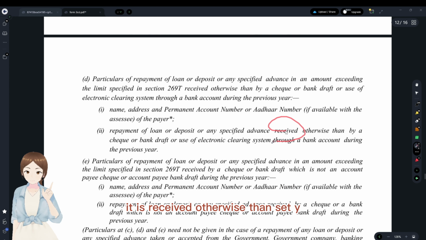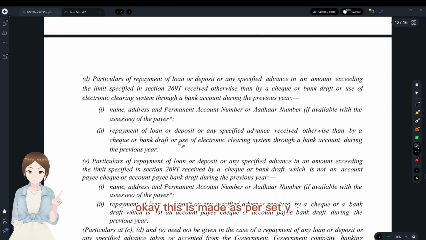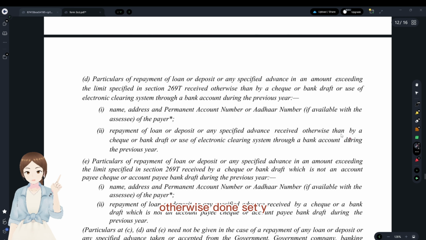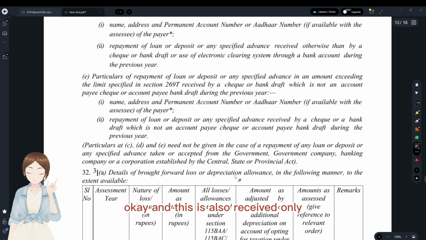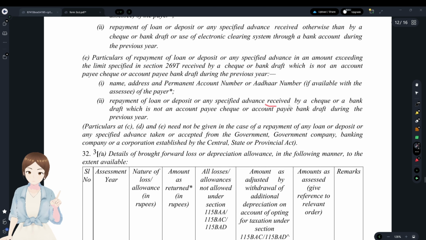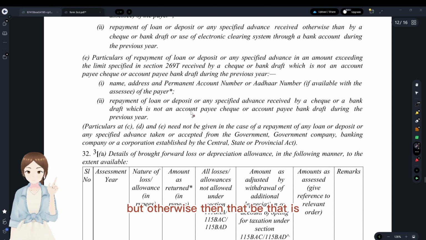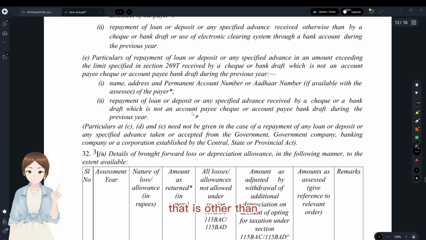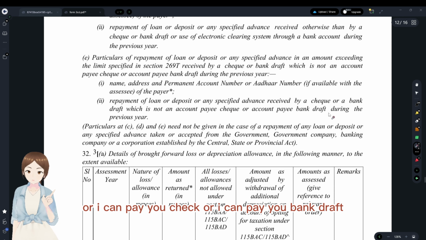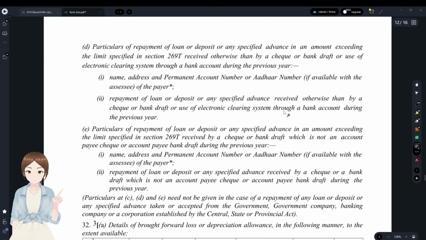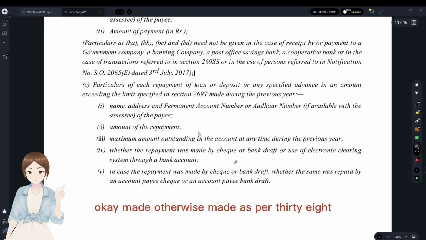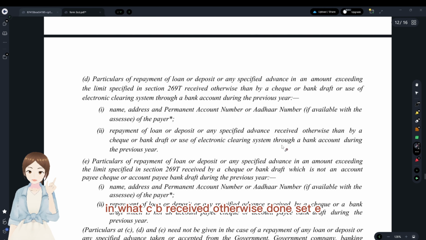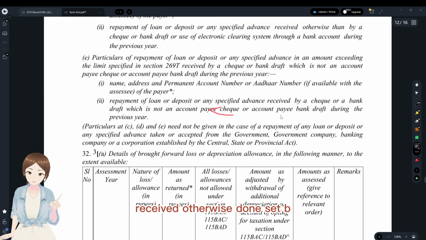D: received otherwise than set A. E: also received, but otherwise than set B, that is, received through a cheque or bank draft other than account payee cheque or account payee bank draft. So C, made as per set A; D, received otherwise than set A; E, received otherwise than set B.